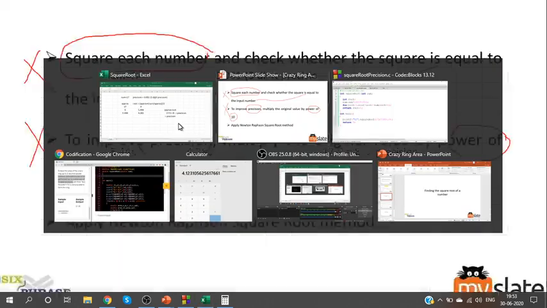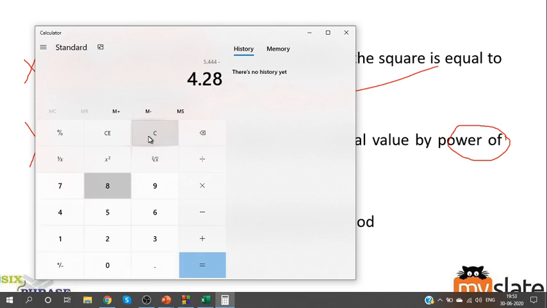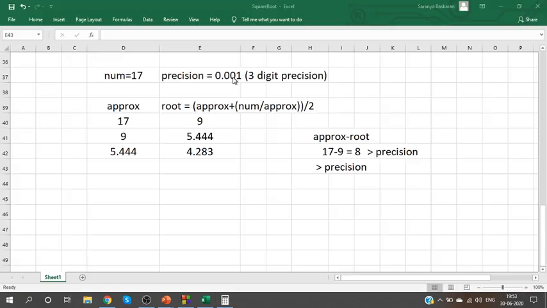Okay, so what is going to be the difference? The difference is going to be 5.444 minus 4.283. So the answer is 1.161, but precision is 0.001. Still the difference is more than precision. Continue.